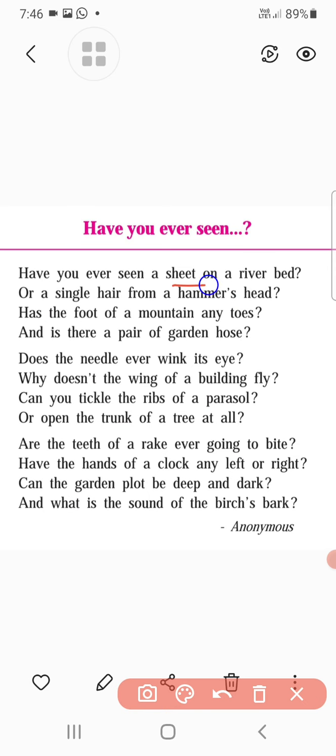So look at now, river bed. What does it refer to there? It means the bottom of the river, but it has no relation with the bed that we are talking about, the sleeping bed, or the bed which is used for sleeping purposes. Second is the hammer's head.